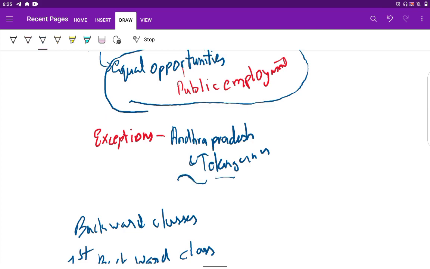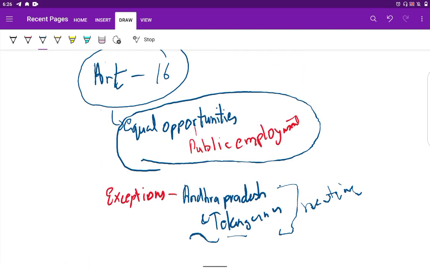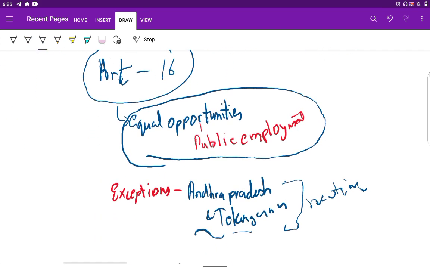In Andhra Pradesh and Telangana, in some fields, only their natives are allowed to occupy those jobs, and it is prescribed by the Honorable Parliament of India, and Parliament can do so. Such exceptions are allowed, but in many cases there is equal opportunity for every Indian citizen, and they can't be discriminated against based on race, caste, sex, or place of birth.